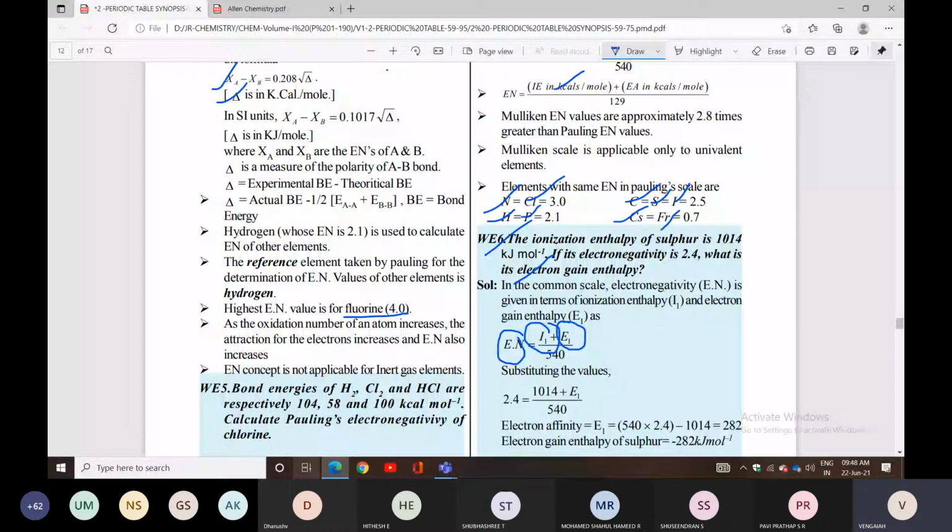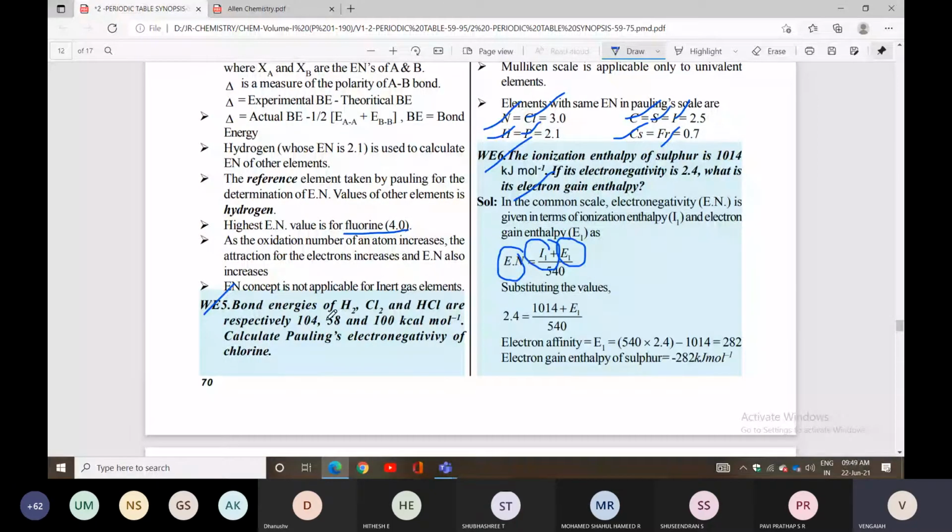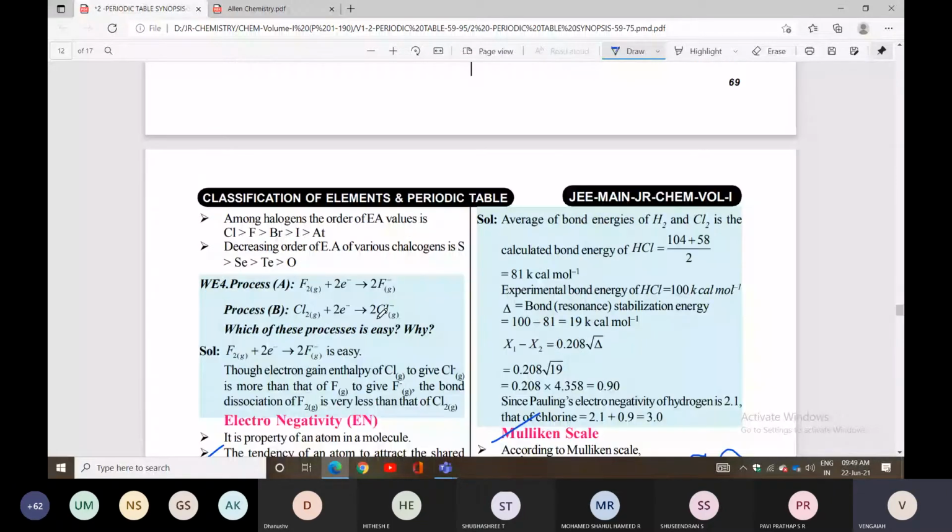So look at example 3.5. Bond energies of H2, Cl2 and HCl are respectively given. Calculate the Pauling's electronegativity of chlorine. Calculate the electronegativity of chlorine. So, the average bond energy of H2 and Cl2.